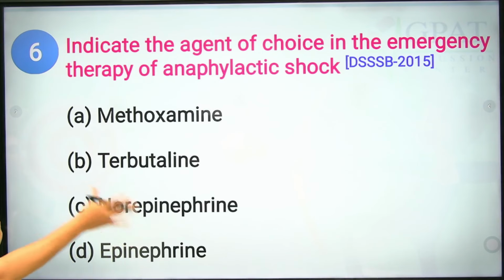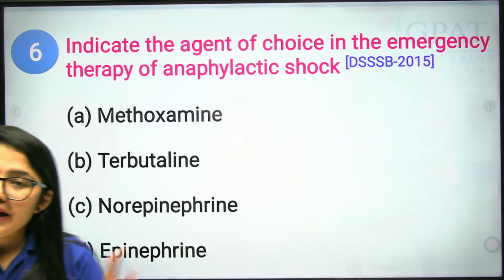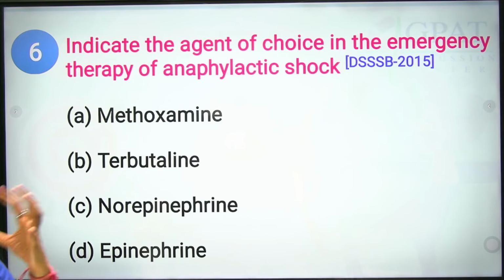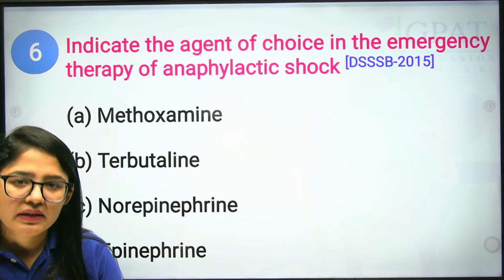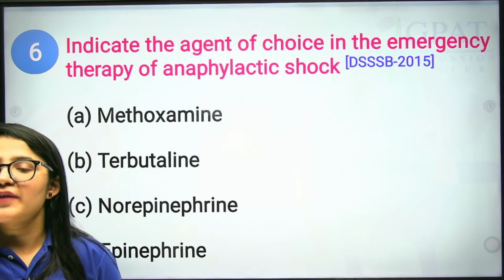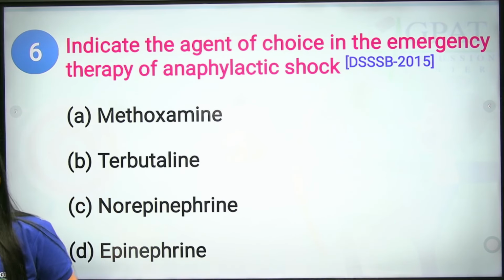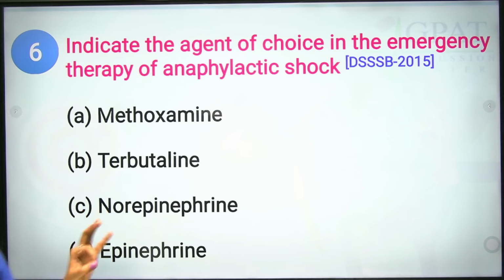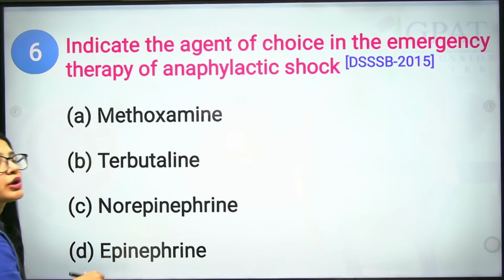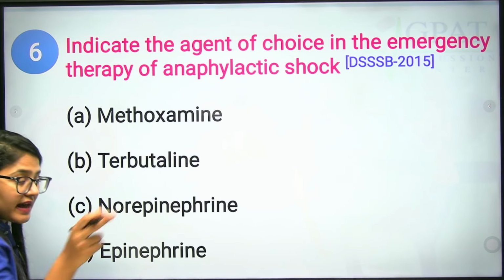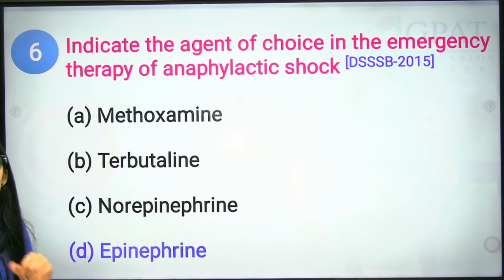So next we have norepinephrine. Norepinephrine has strong alpha-1 action and weak beta-2 action. So this will also not be the correct answer. Next we have epinephrine. Yes, this is correct because it acts on alpha-1, beta-1 as well as beta-2 receptors.